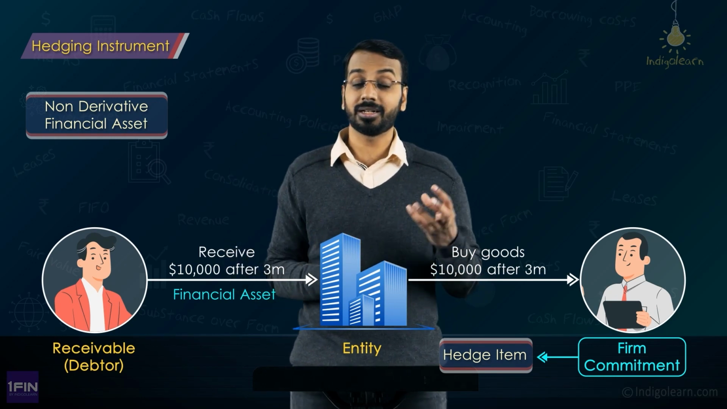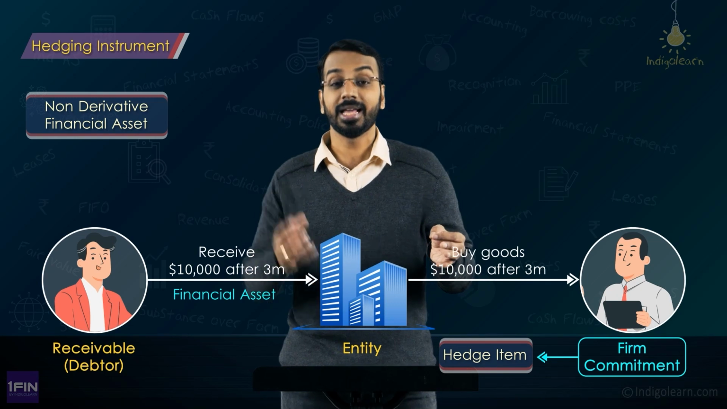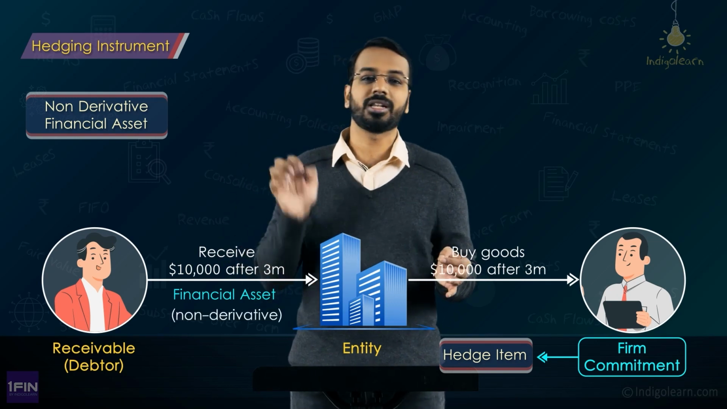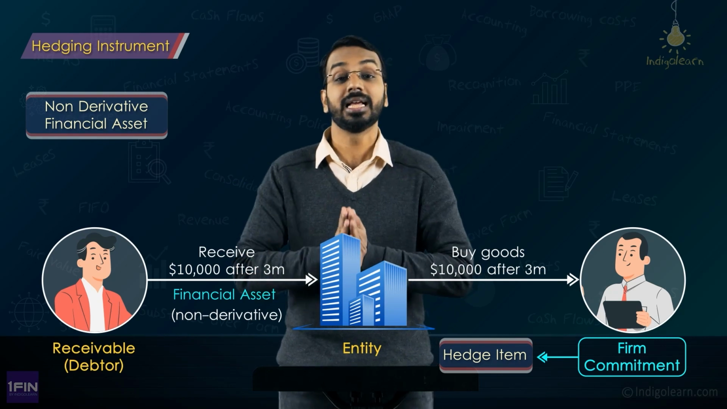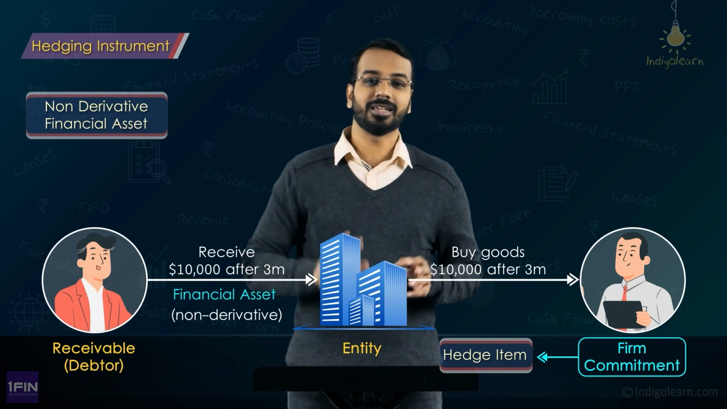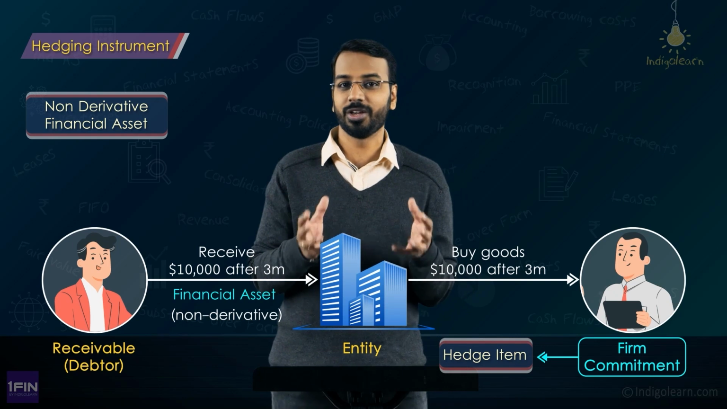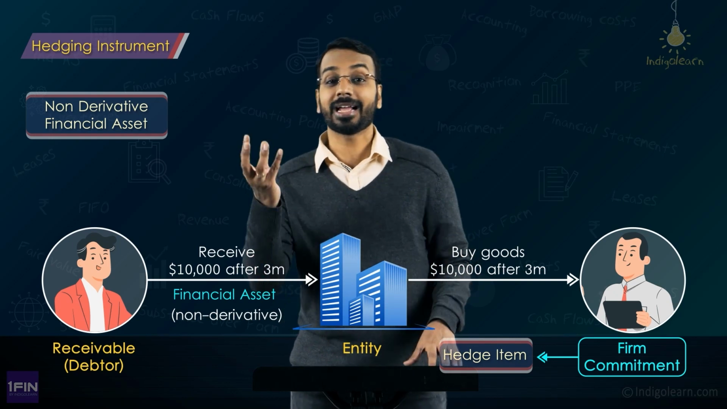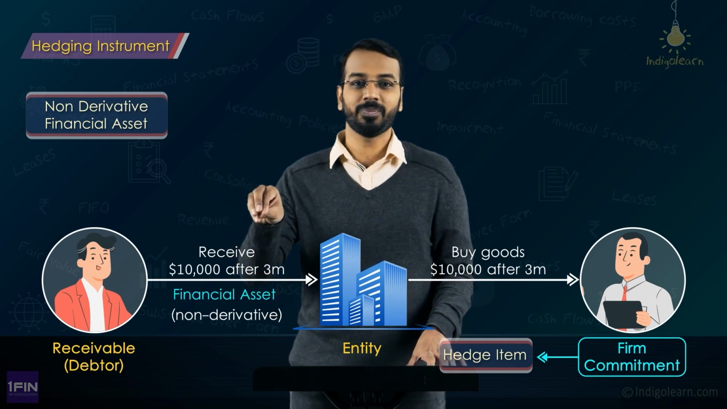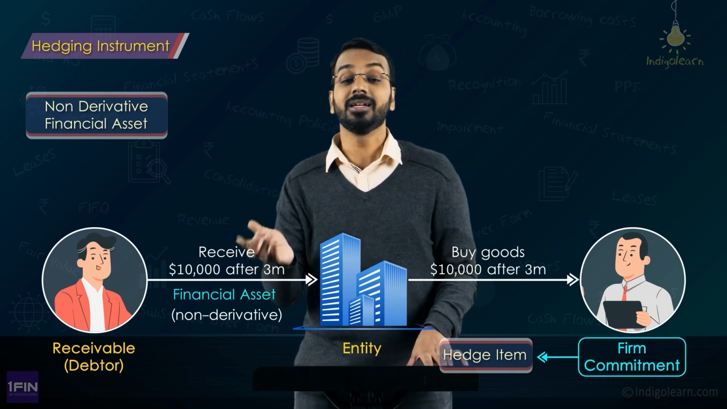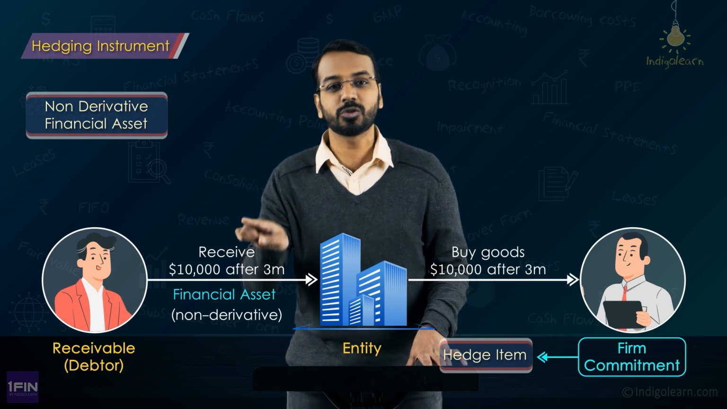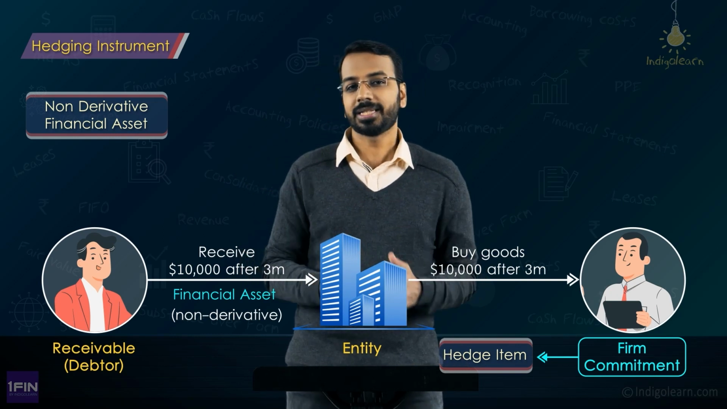So if you look at this, there is a hedged item which is a firm commitment and there is a financial asset which is not a derivative, and this non-derivative financial asset, that is my account receivable, can be designated as a hedging instrument. Okay, so it may sound weird, but there is a possibility that an account receivable can be a hedged item if I am entering into some futures or using some other hedging instrument, and the same account receivable can also be a hedging instrument. Okay, now let's take another example.